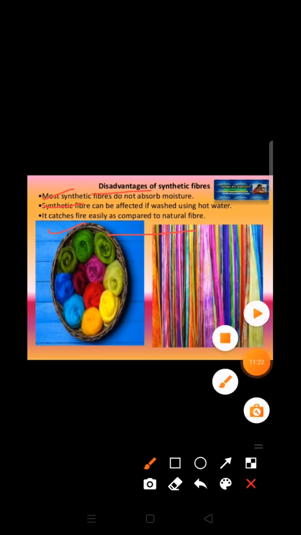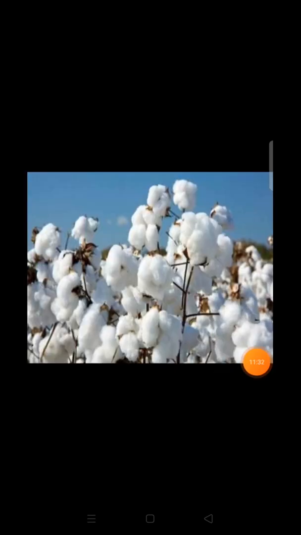Now we will discuss the natural and synthetic fibers one by one. So the first natural fiber is cotton. Cotton is one of the most important fiber crops, and its production is the largest in the world. The use of cotton to manufacture clothes was known to the people of the Indus Valley civilization.